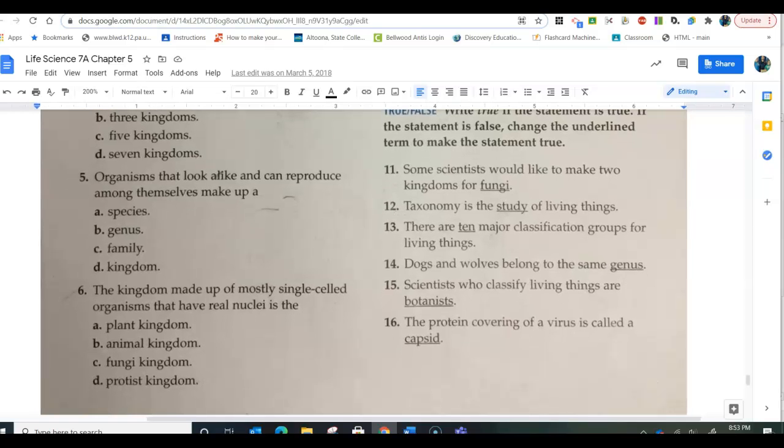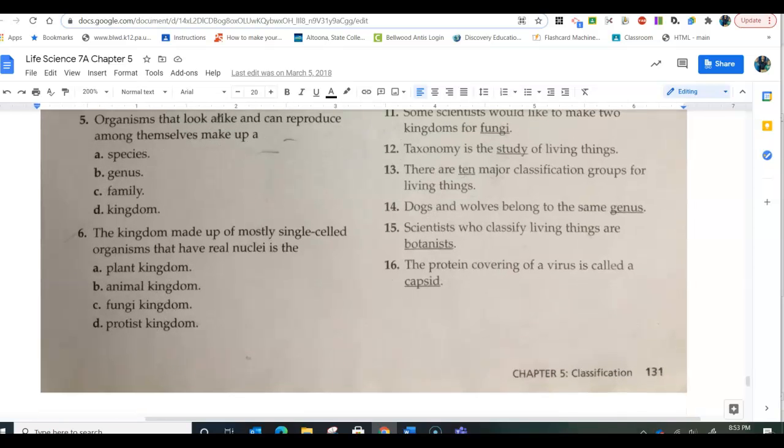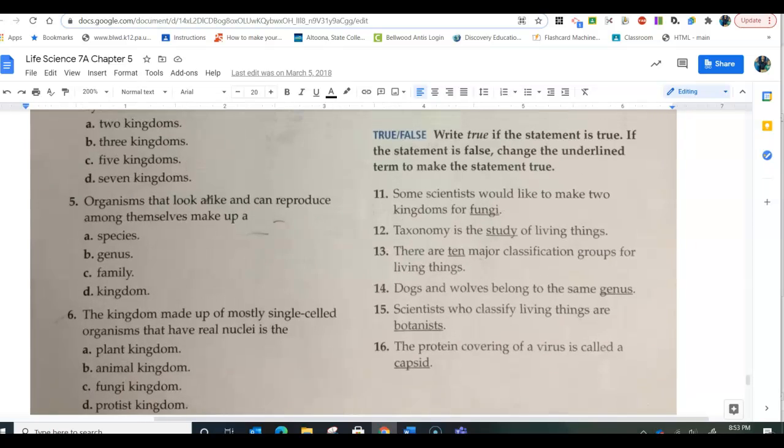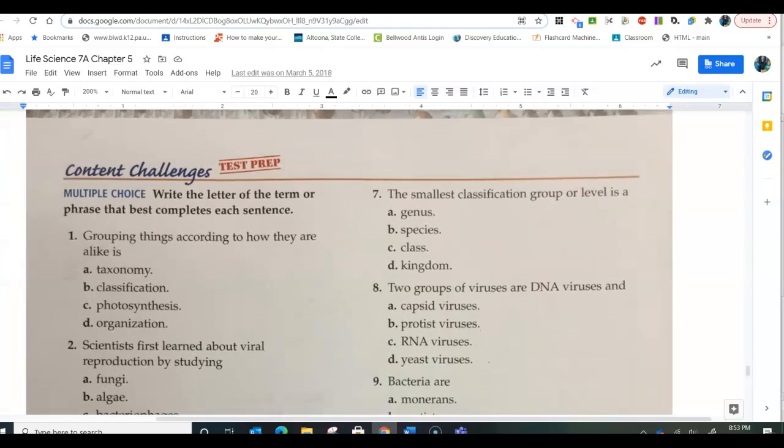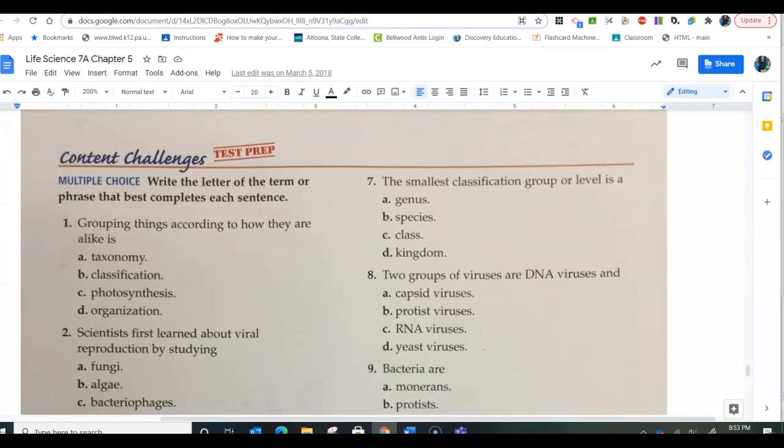Organisms that look alike and can reproduce among themselves are in the same species, A, for number 5. The kingdom made up of mostly single-celled organisms that have real nuclei is the protist kingdom, D. The smallest classification group or level is the species.